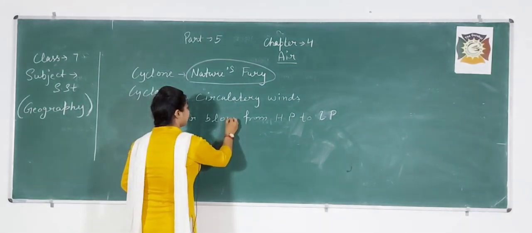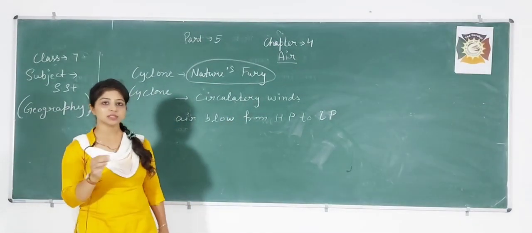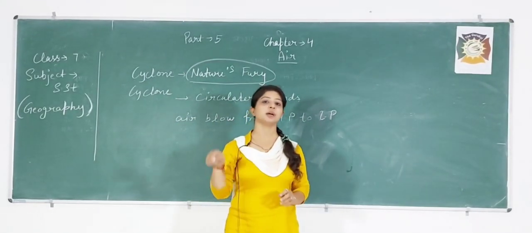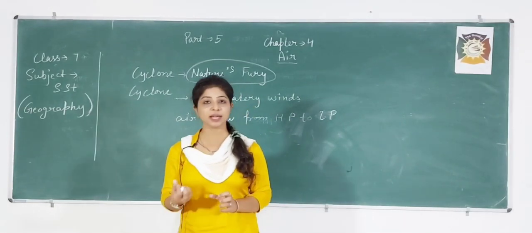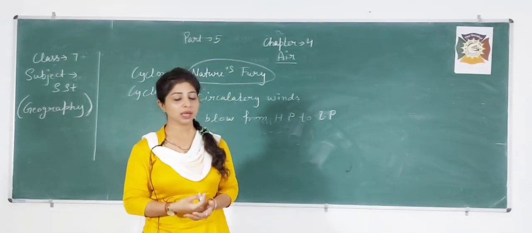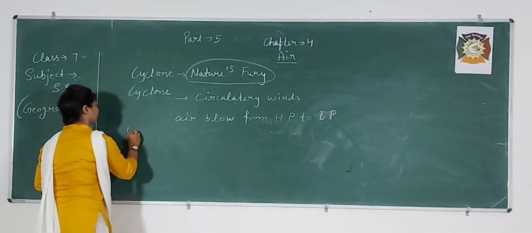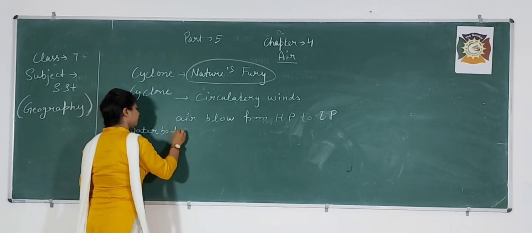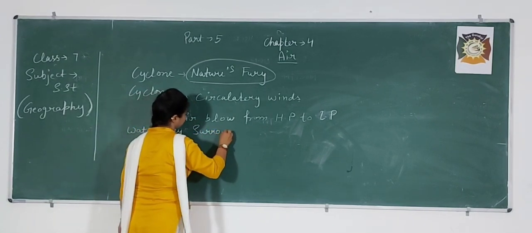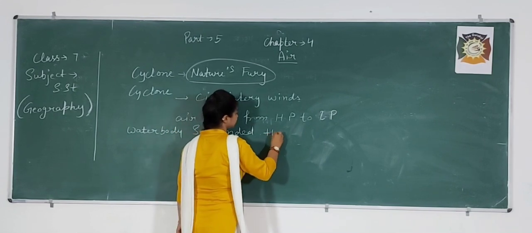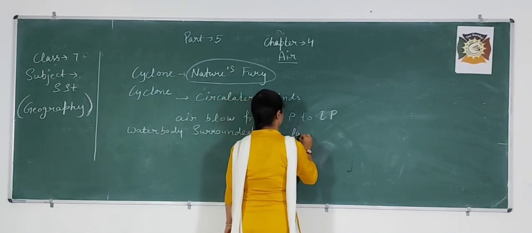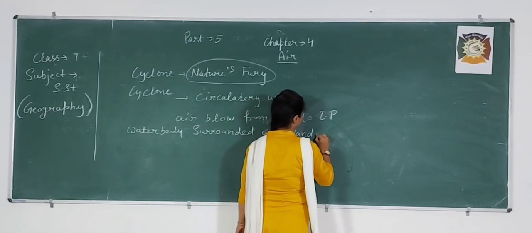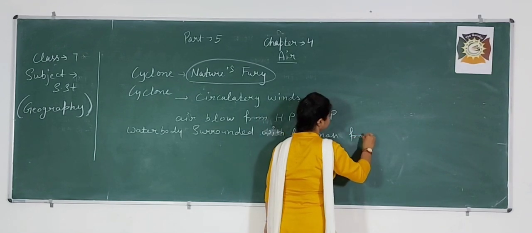So the first condition which is required for the cyclone is that the water body should be surrounded with land mass from three sides.